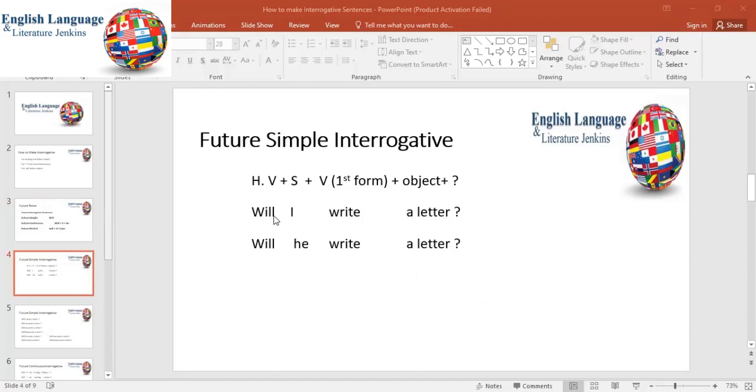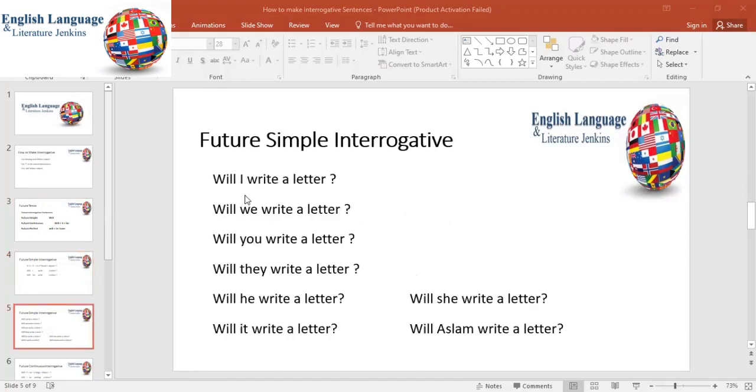Will I write a letter? Will he write a letter? With all subjects, we use will. These are the examples of future simple interrogative.